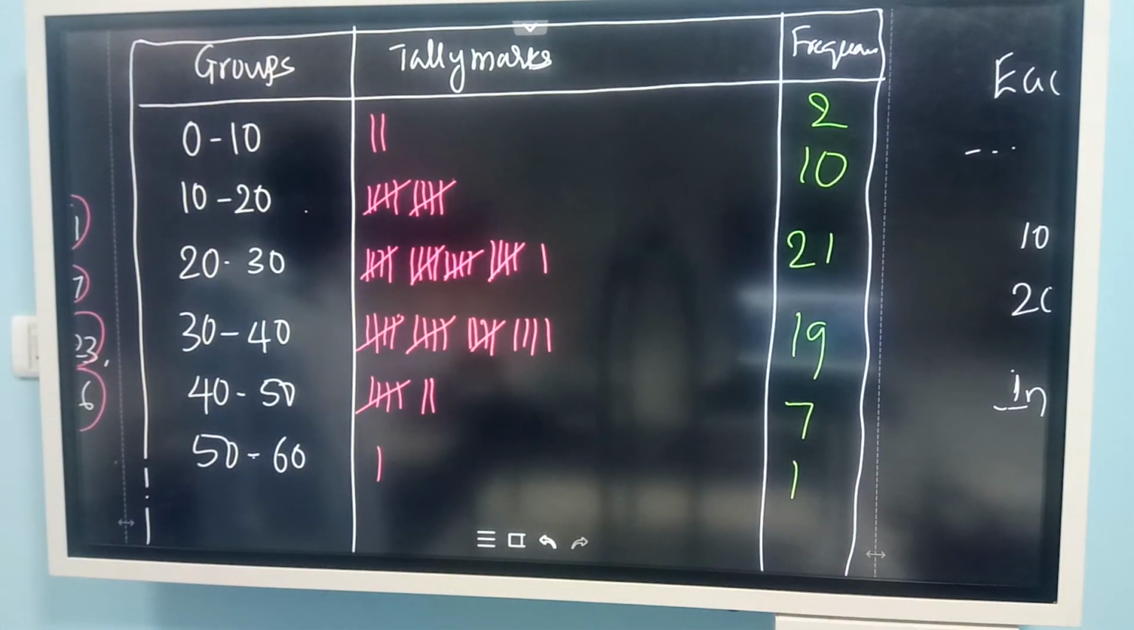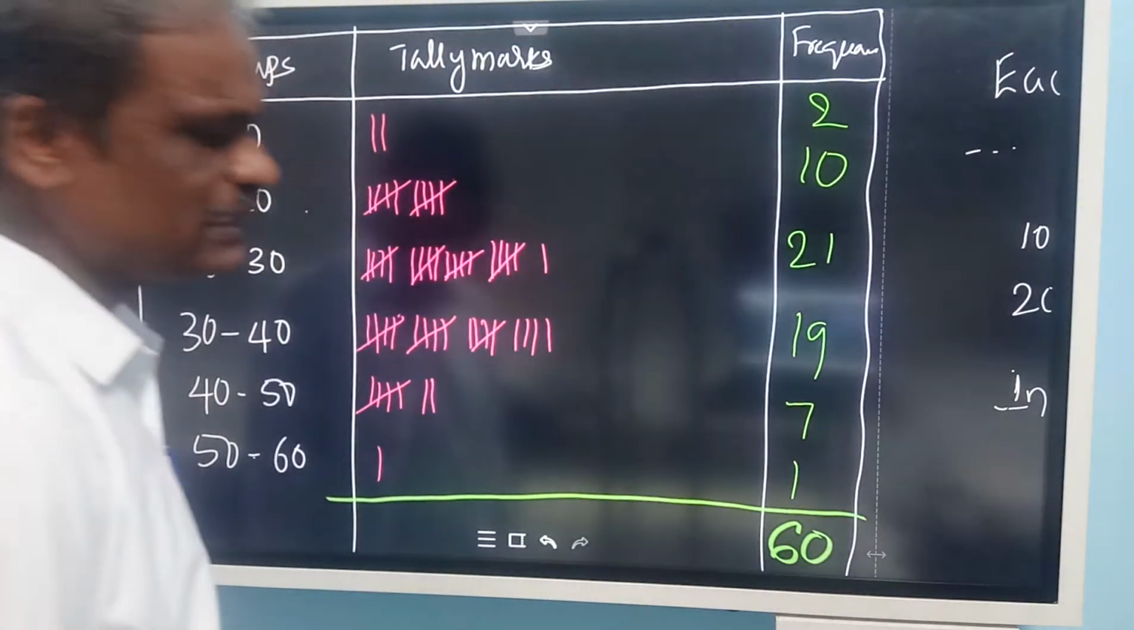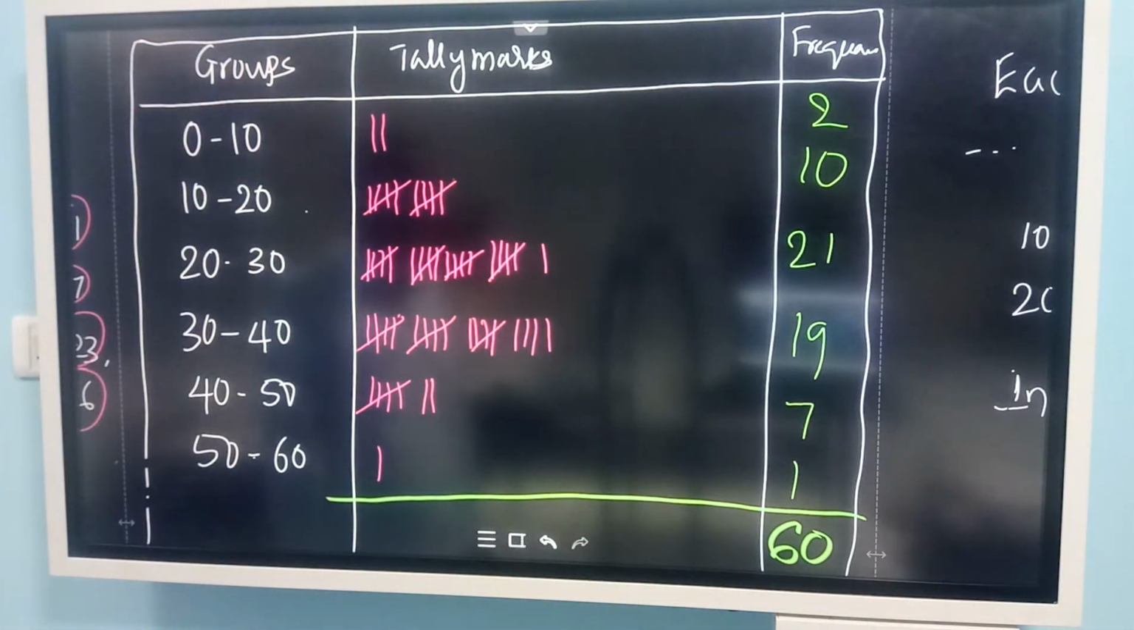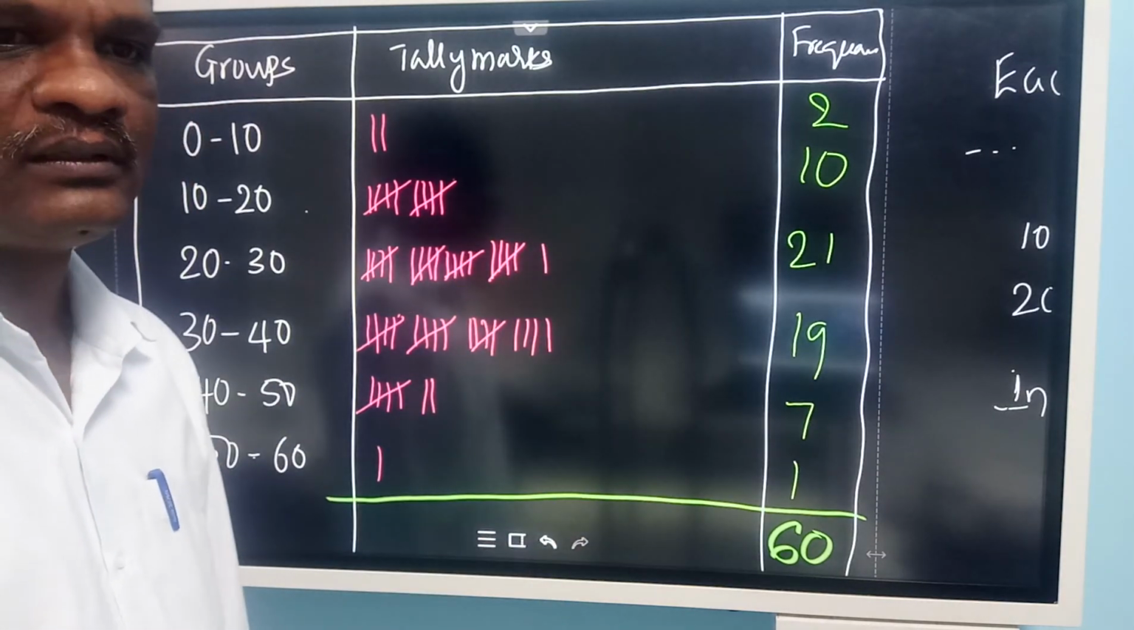1. So now look at this data. When you add all this, you should get 60, because there are 60 students. So this is called arranging the data in the form of a frequency distribution table. This is called a frequency distribution table.